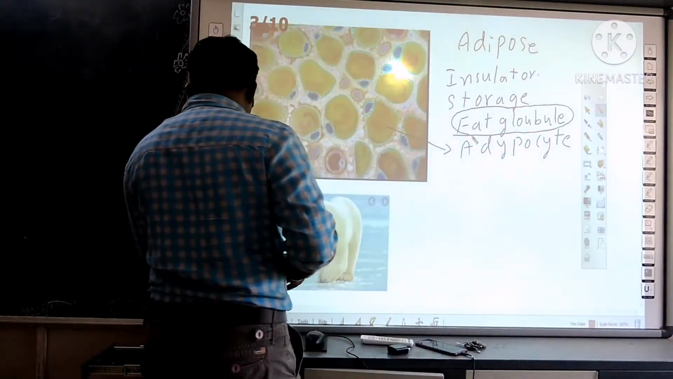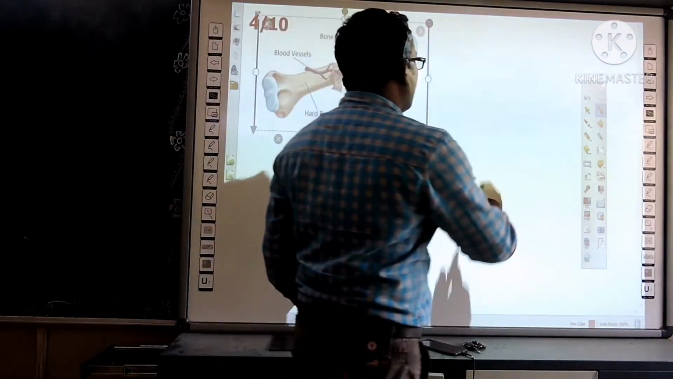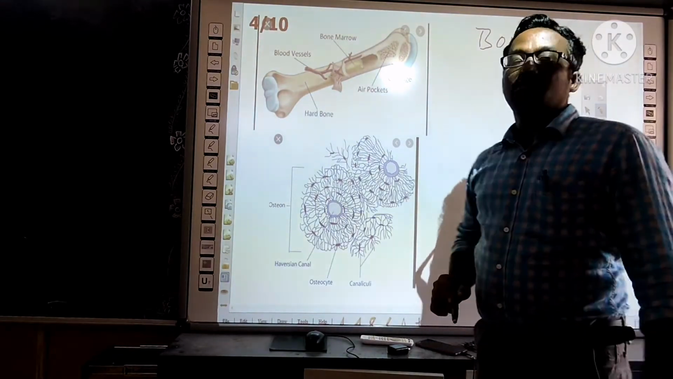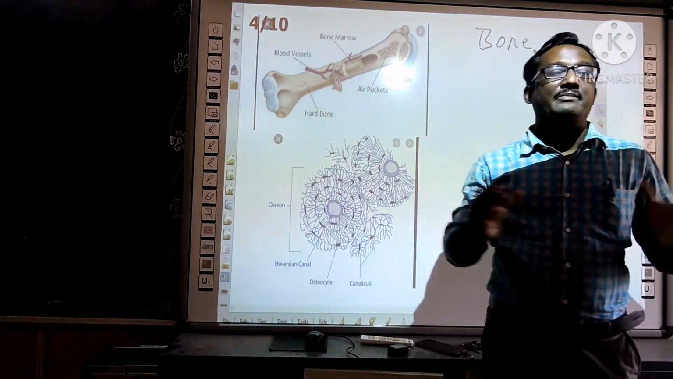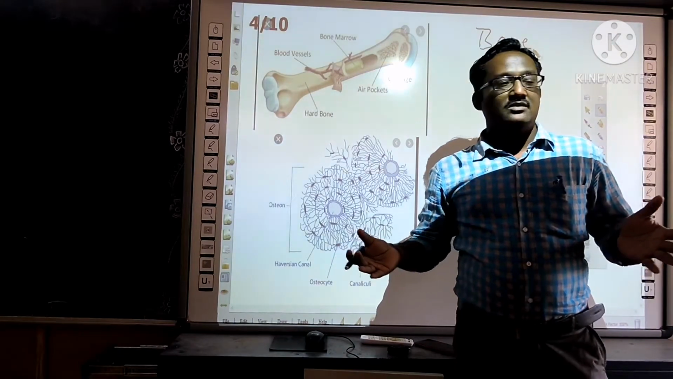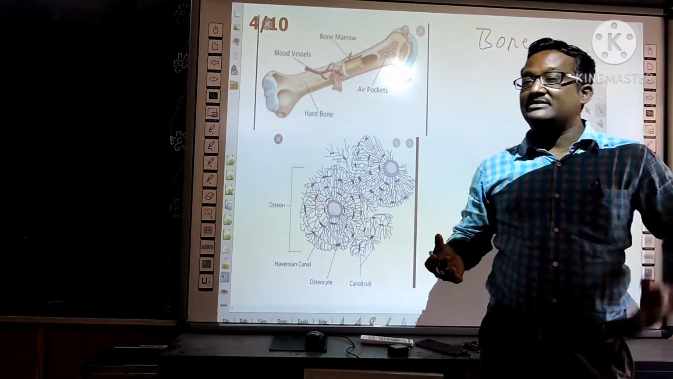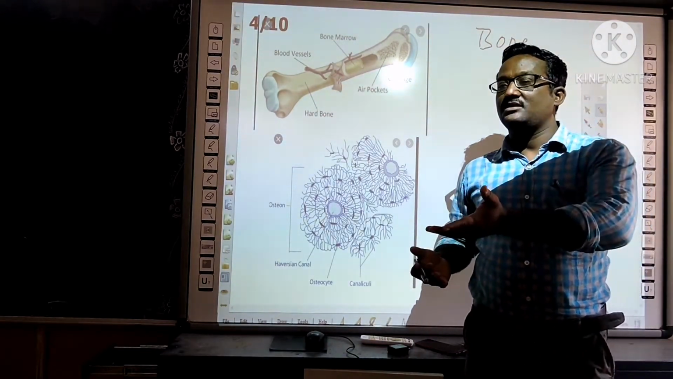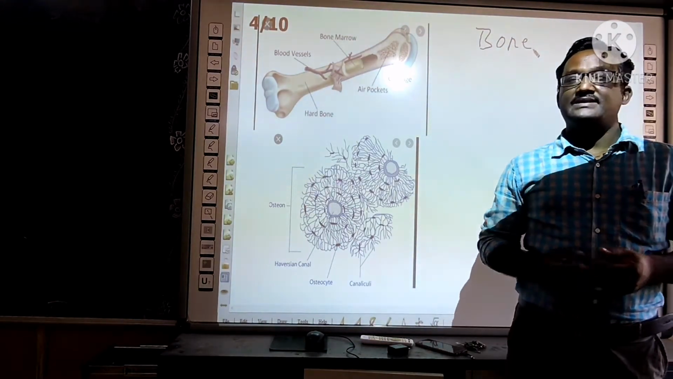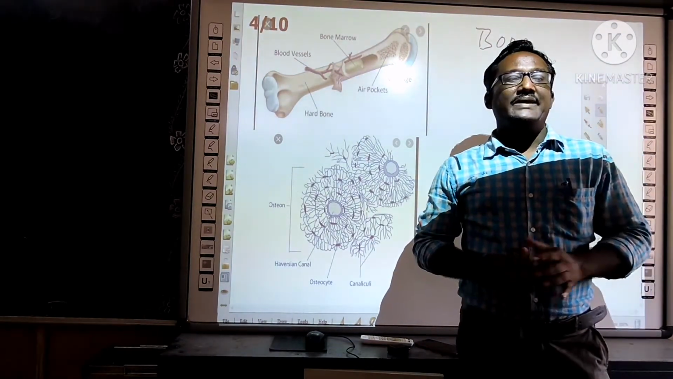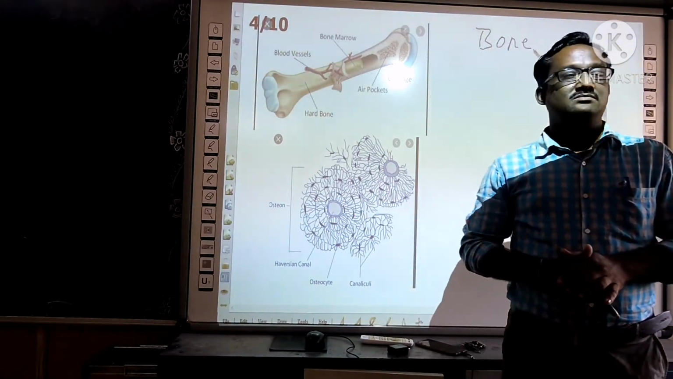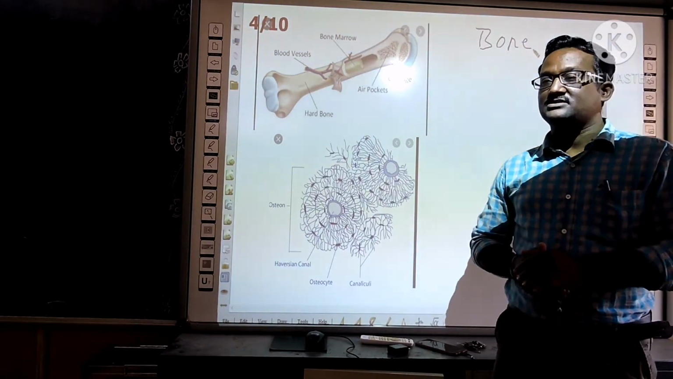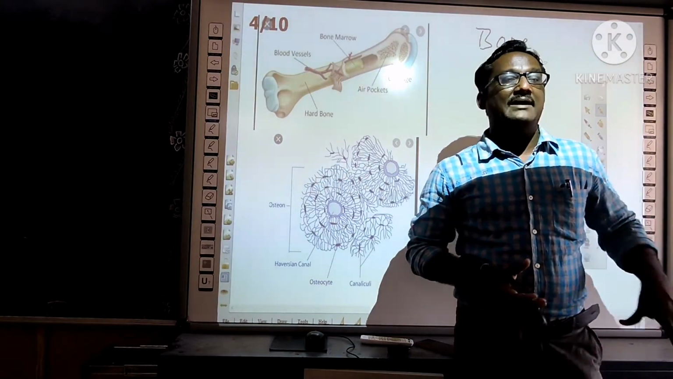And next, another type of connective tissue is the bone. We human beings are vertebrates. Why are we vertebrates? Because we have the backbone. Animals without backbone are called invertebrates, like cockroach and earthworm. We are vertebrates. We have the backbone.